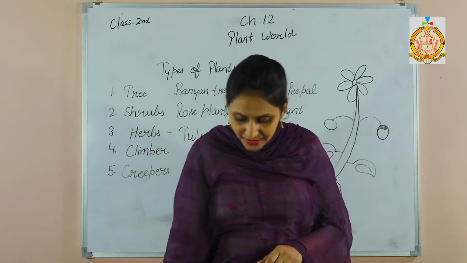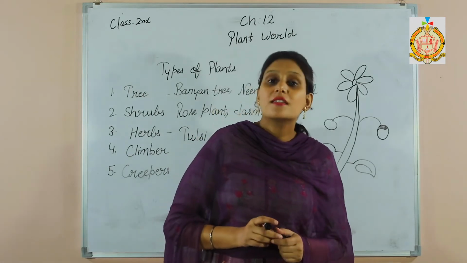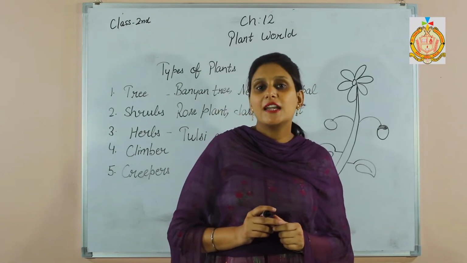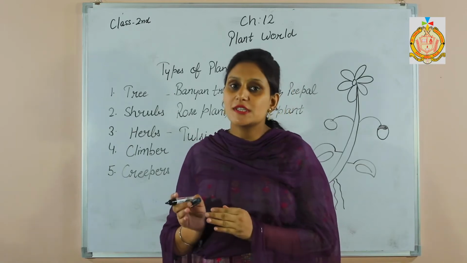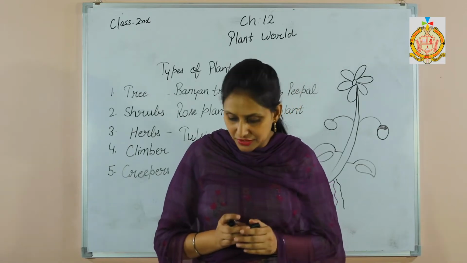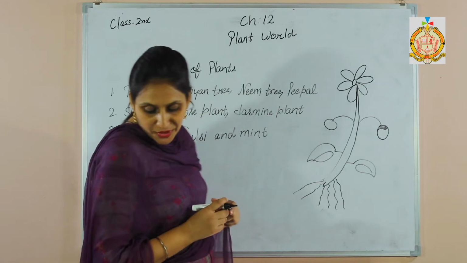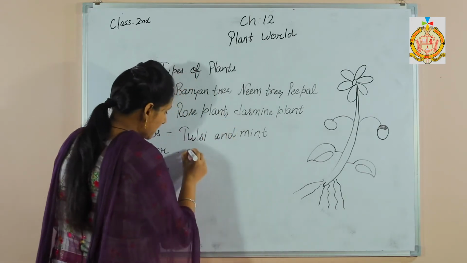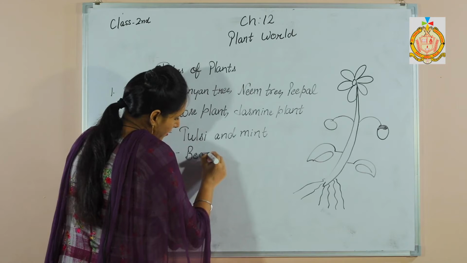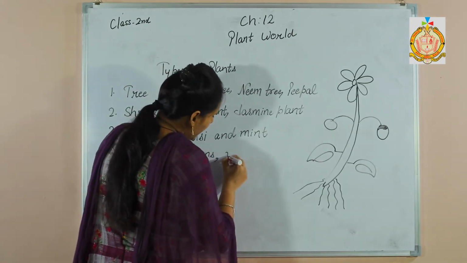So next one is climbers. They have a weak stem and they cannot grow straight. They need support to stand and grow straight. Some examples of climbers are beans and money plant.